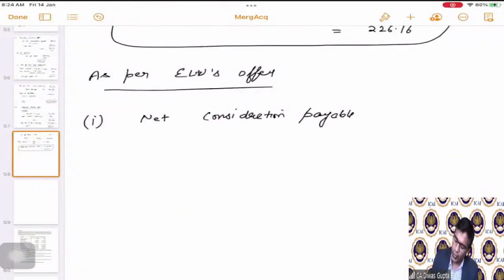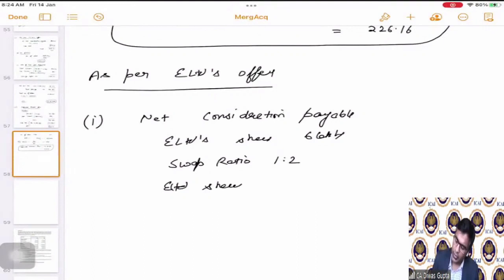See, what is the total number of shares of E Limited? E Limited's shares are 6 lakhs, correct? So the swap ratio is how much? 1:2. Hence the E Limited shares to be issued is equal to 3 lakhs, correct?